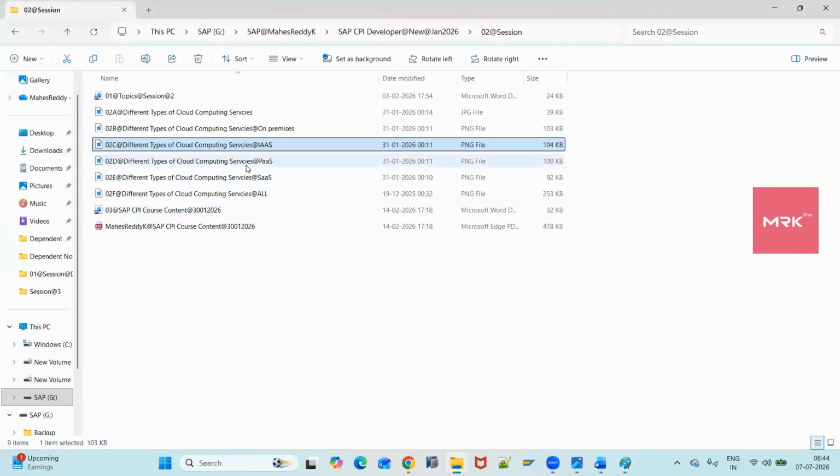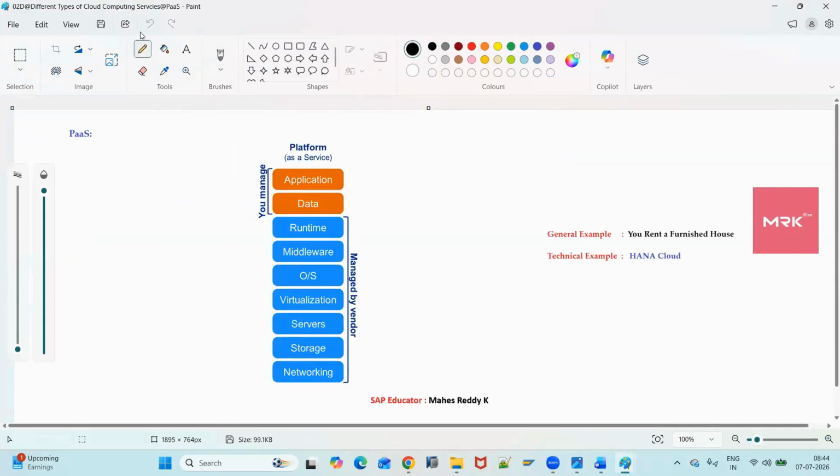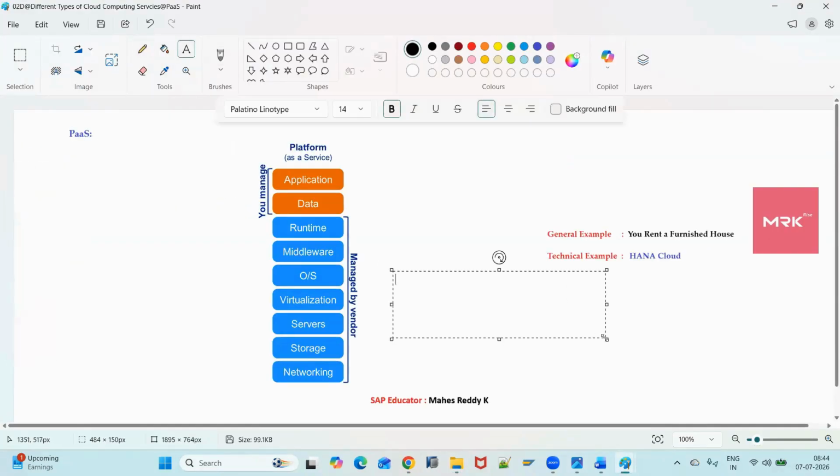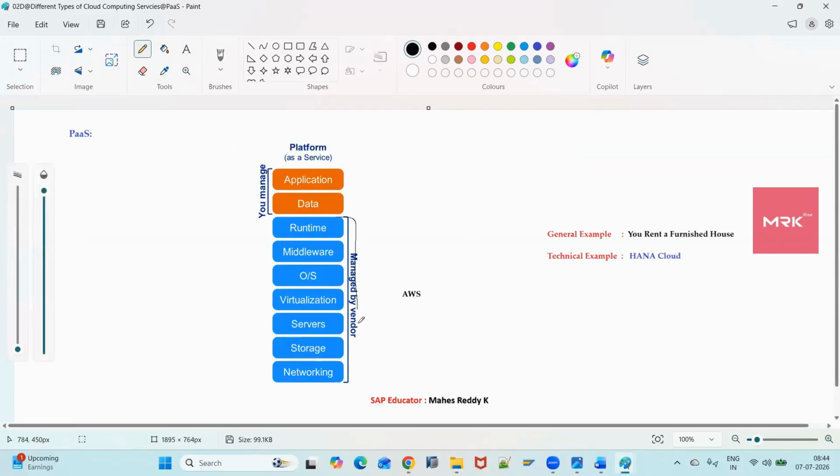And now coming to platform as a service. In platform as a service, the AWS cloud provider is managing almost 80%. All of these are managed by the AWS cloud provider. If you choose platform as a service, all of them are managed by the AWS cloud provider. Okay, only these two we are managing.